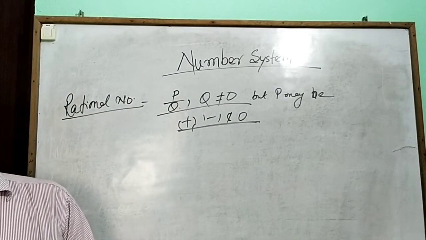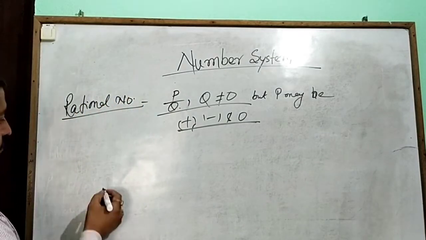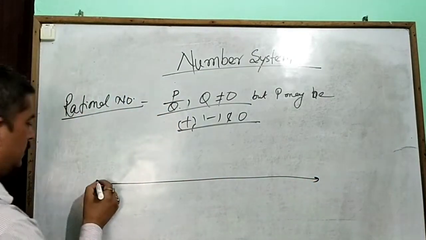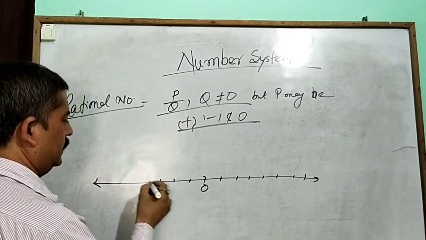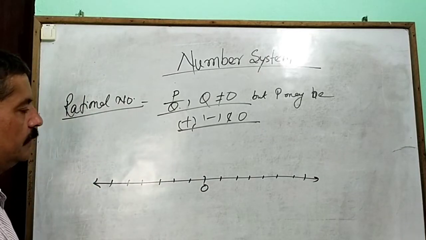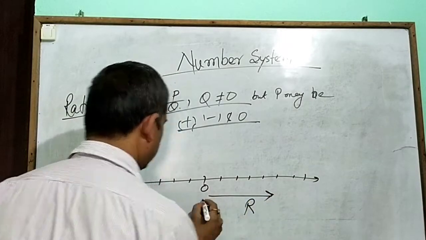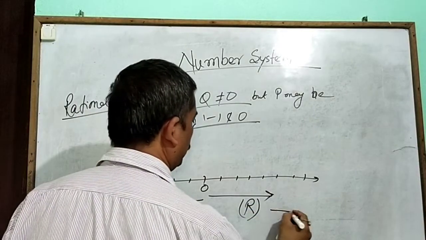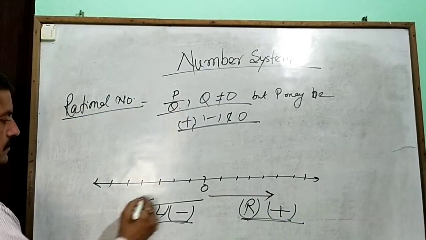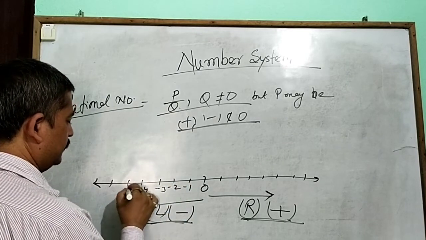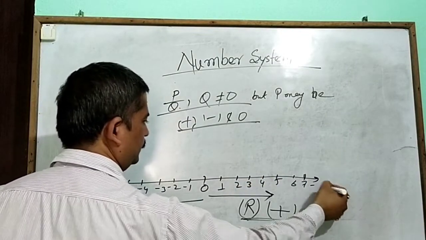On the number line, the right side numbers are all positive and the left side numbers are all negative: -1, -2, -3, -4, -5, -6, and 1, 2, 3, 4, 5, 6, 7 and so on.